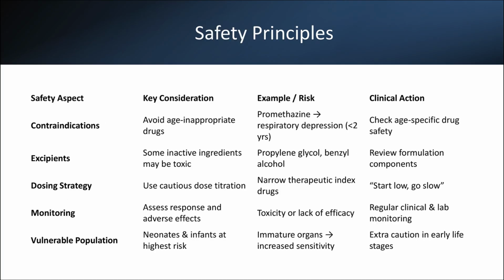Safety principles. Safety is paramount when prescribing medications for children, as they are particularly vulnerable to adverse drug effects. Clinicians must avoid drugs that are contraindicated in specific age groups, such as promethazine in children under 2 years due to the risk of severe respiratory depression. Attention should also be paid to excipients in pediatric formulations, including substances like propylene glycol or benzyl alcohol, which can be toxic in neonates and young infants.